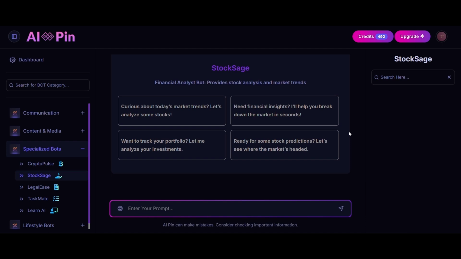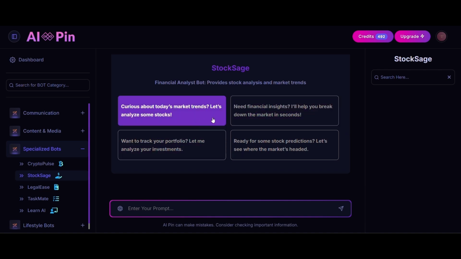Today we'll be going over the StockSage, and the StockSage bot is under the specialized bot right after the crypto pulse. And what is the StockSage bot? The StockSage bot is basically a stock analysis and a market trend analysis for stocks. So if you guys invest in stocks and want to know more information about stocks, want to predict the market trend and whatever the case may be, this is the stock AI bot for you.